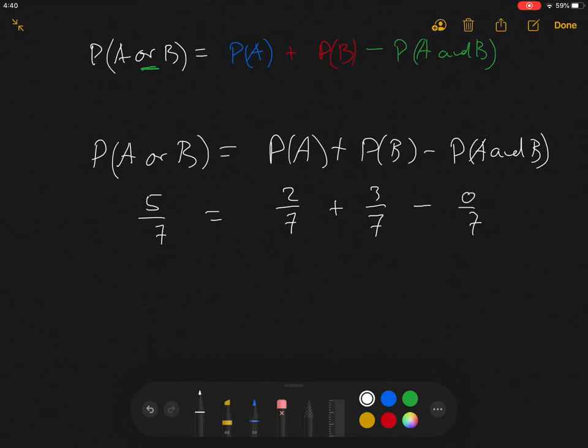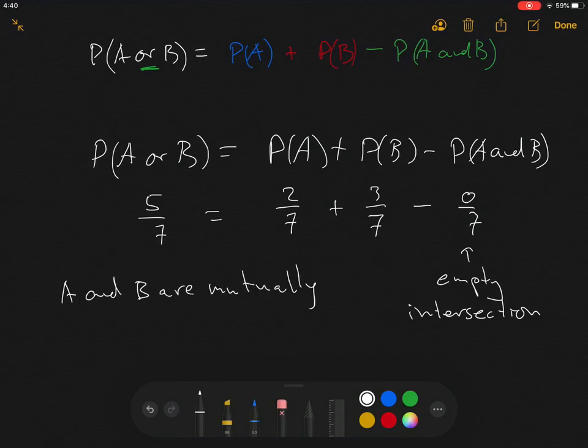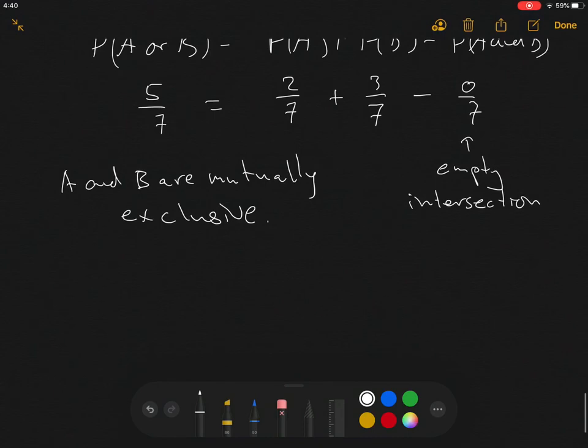And since the intersection is empty, that means A and B are mutually exclusive. A and B are mutually exclusive, right? Whereas, take a look at the next example.